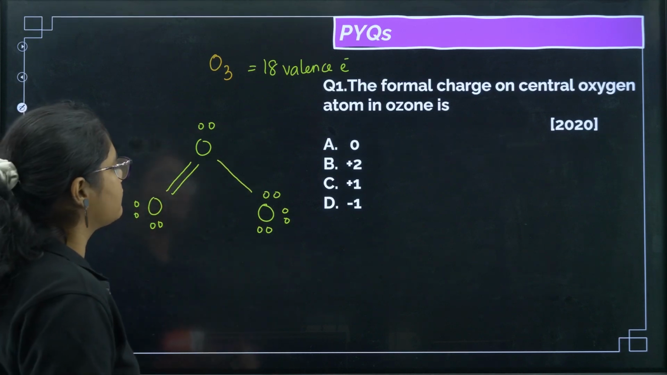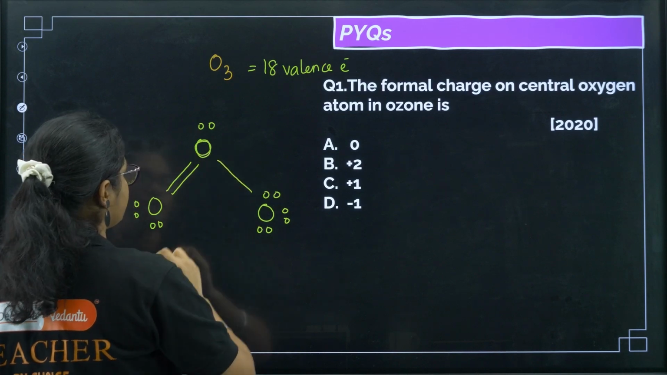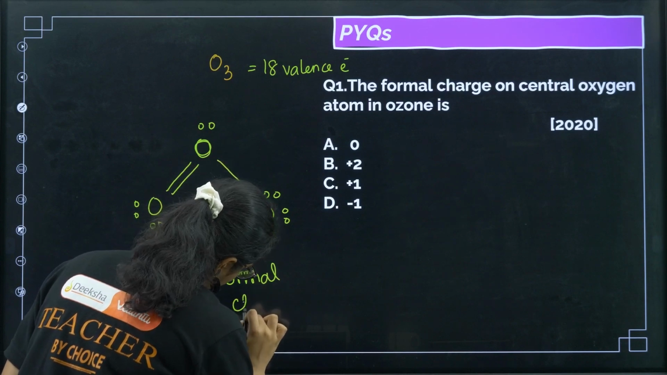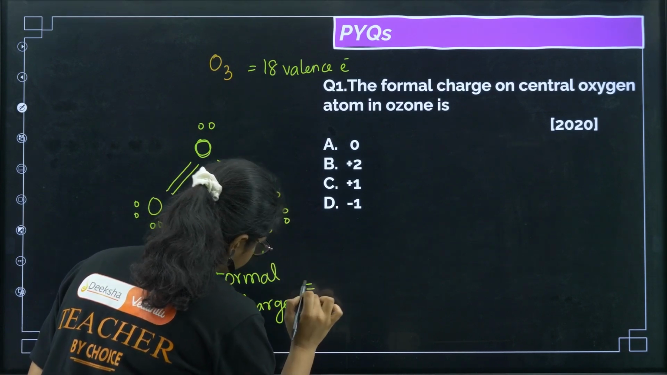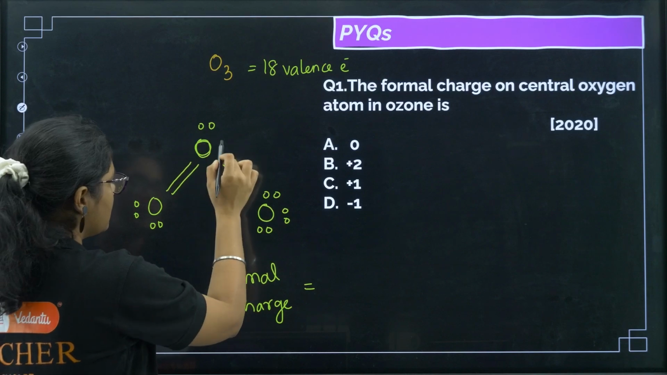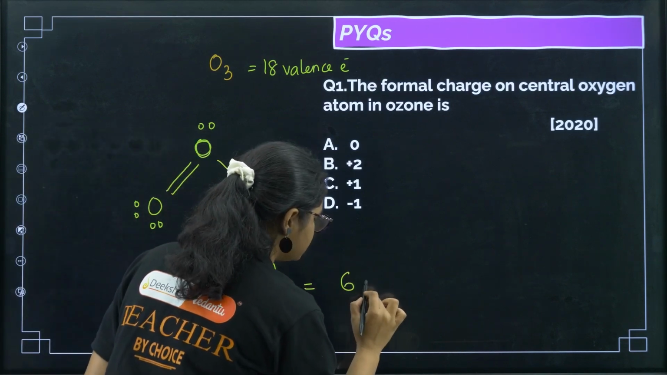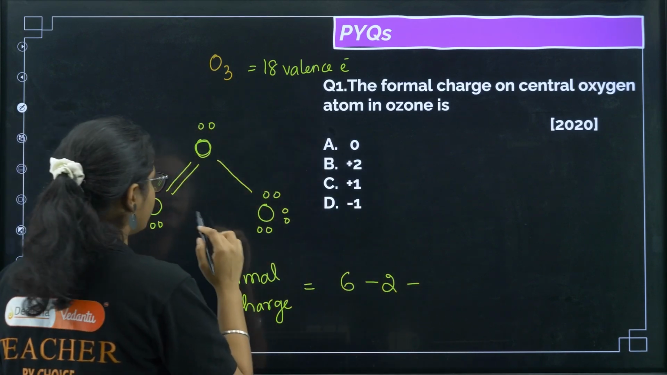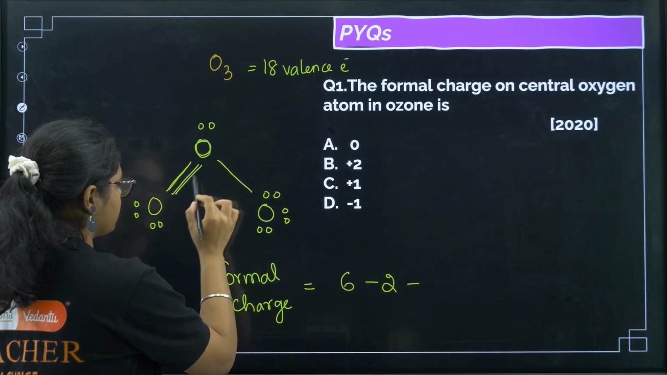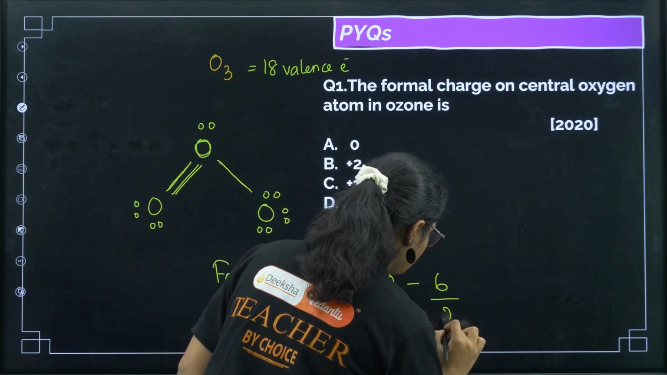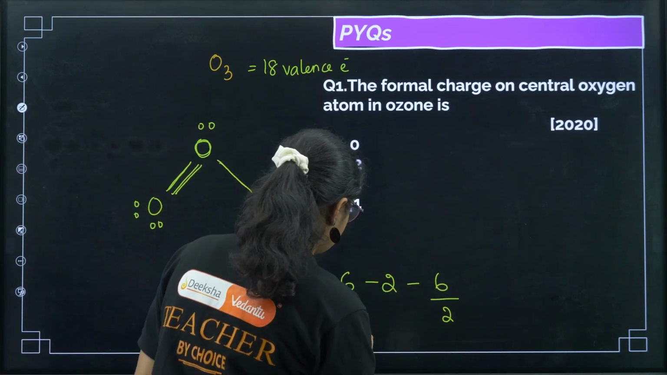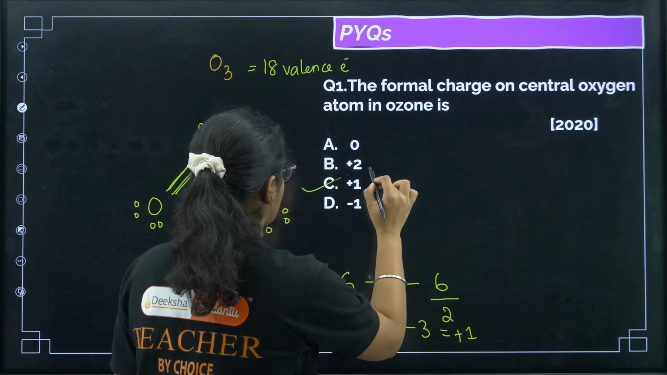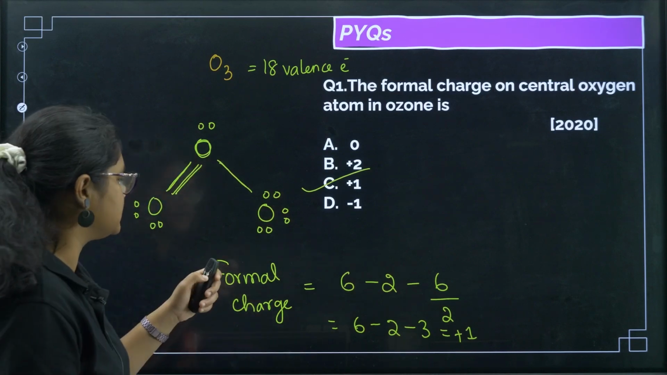So now we need to calculate the formal charge of this central atom. The total valence electrons of oxygen is 6. The non-bonding electrons are 2, minus bonding electrons by half. The bonding electrons are 6, so 6 by 2. Now if you calculate 6 minus 2 minus 3, that is plus 1. So the correct answer for this question will be option number C.